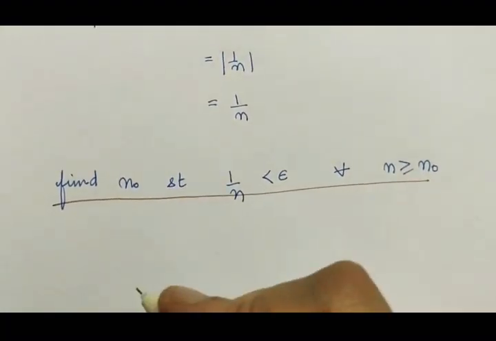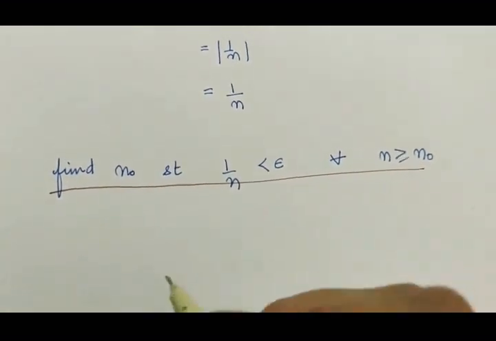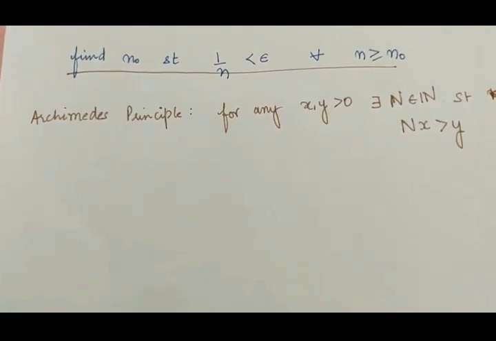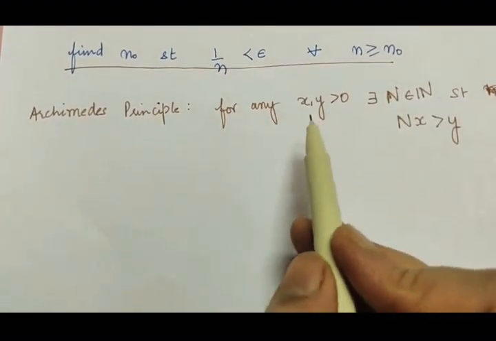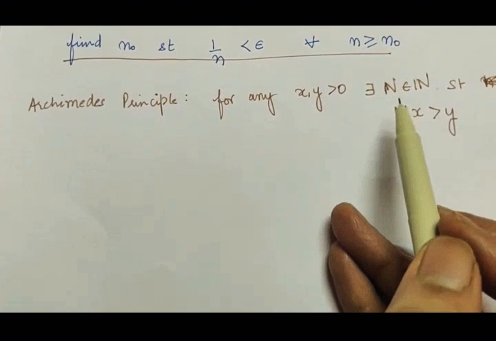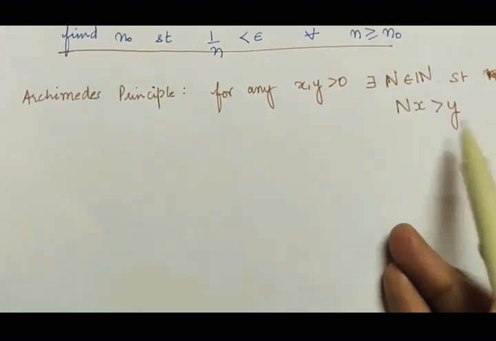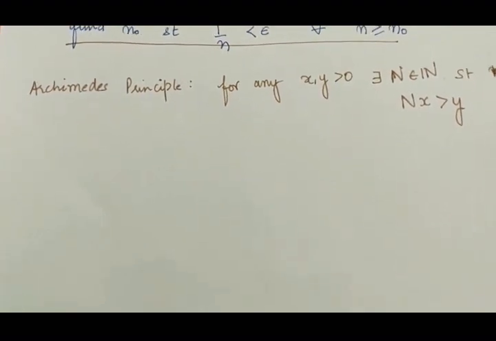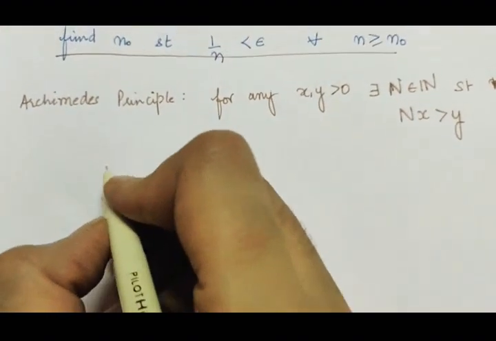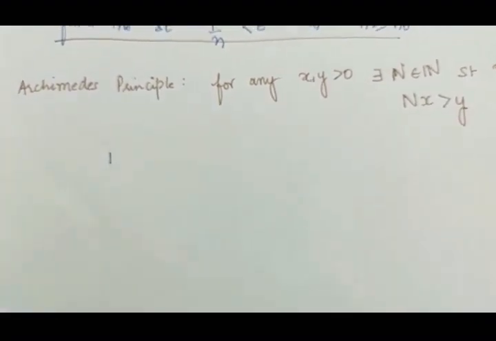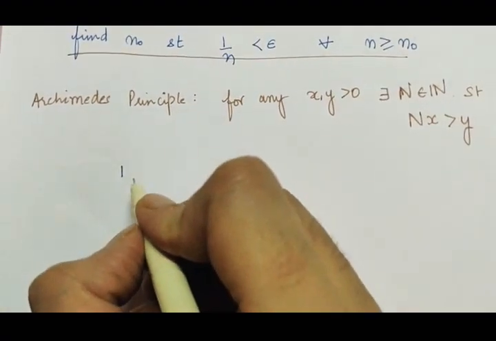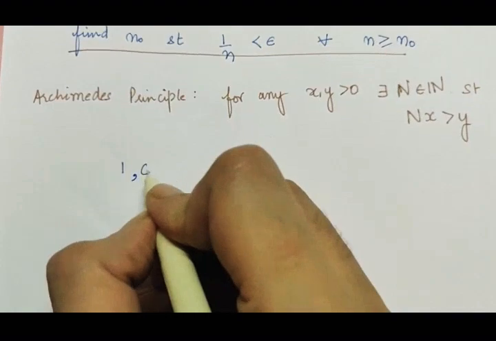All of you must be knowing Archimedes Principle, which says that for any two positive real numbers x and y, we can find a natural number n such that nx is greater than y. We all know about Archimedes Principle. There is no need to prove. It's just there for the reference. So here we have the numbers 1 and epsilon.